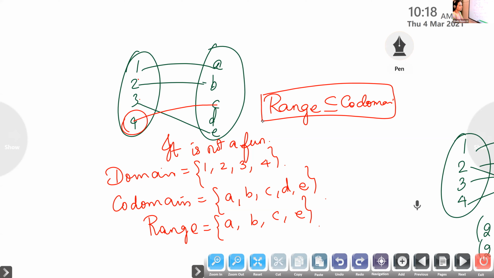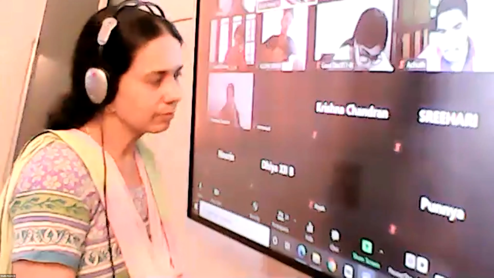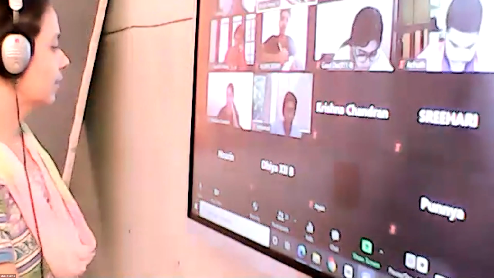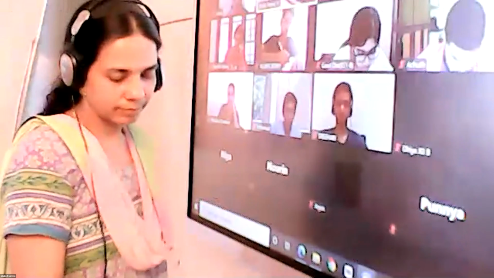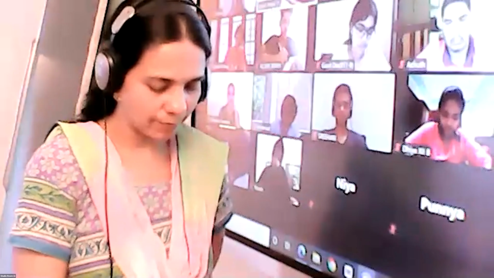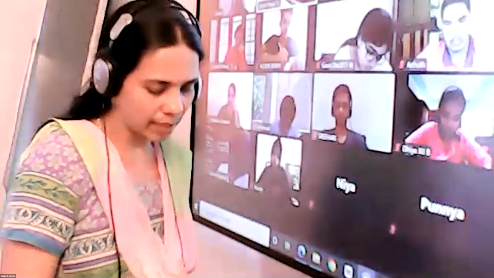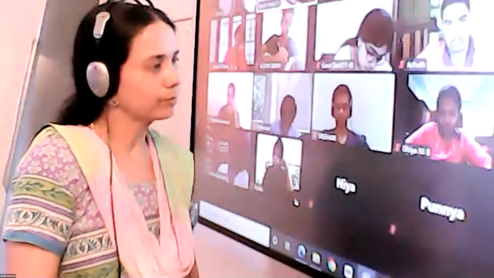Is it okay? So what is the definition of function? What is a function, Nandana? A relation in which every element of the domain has a unique image. It is a relation in which every element in the domain has a unique image.